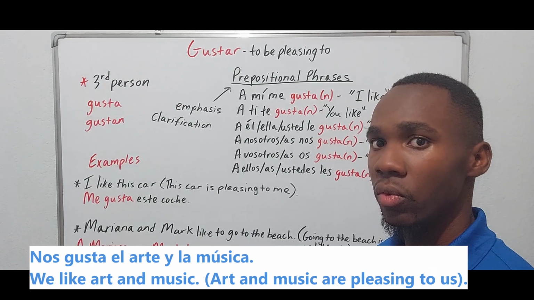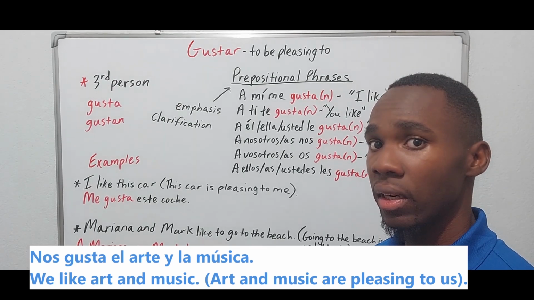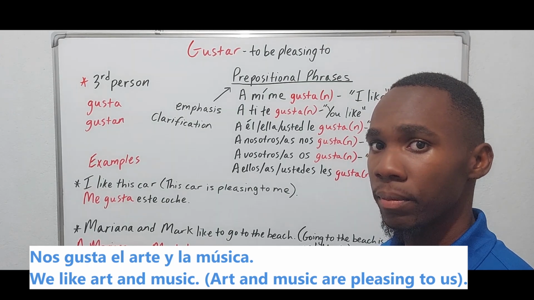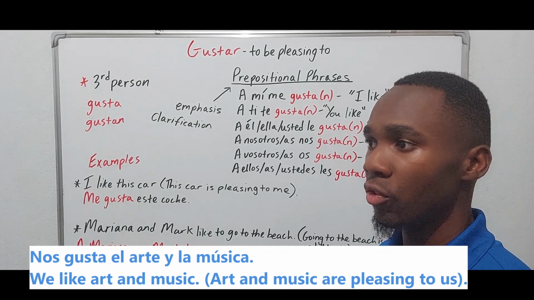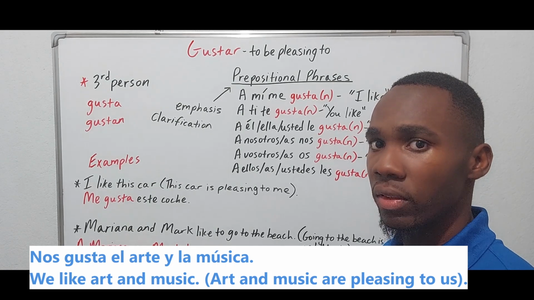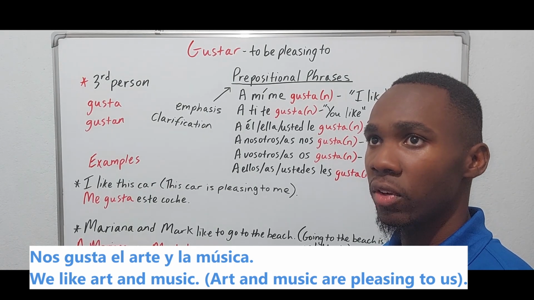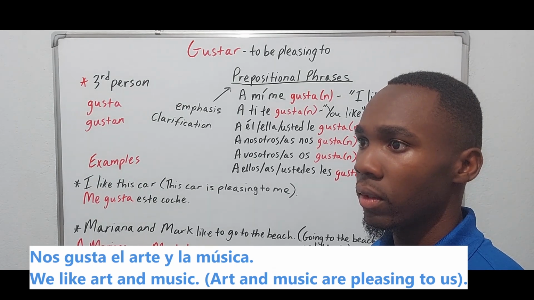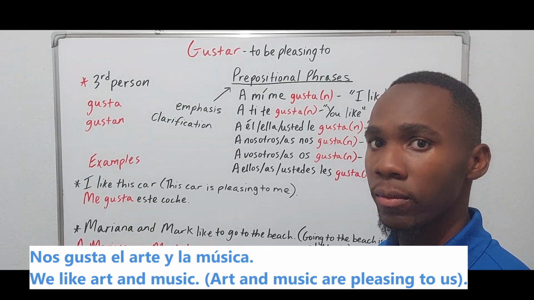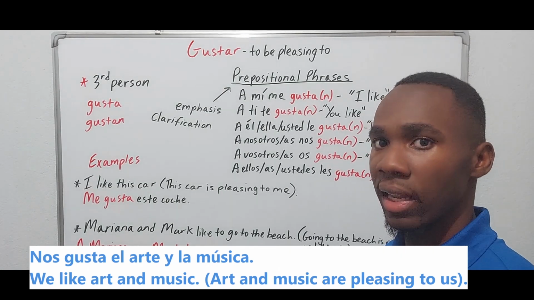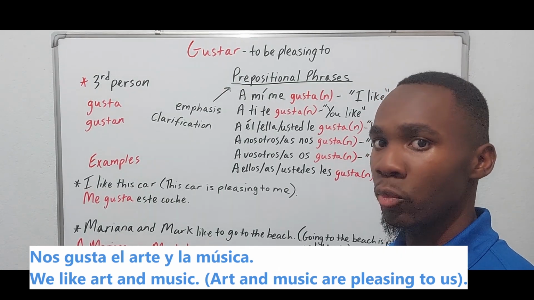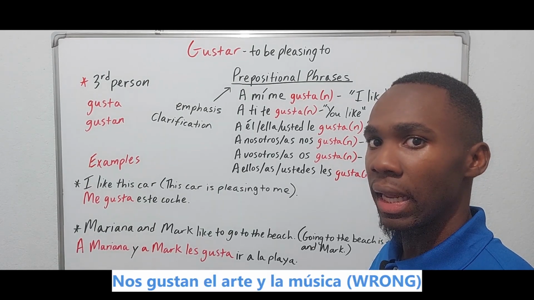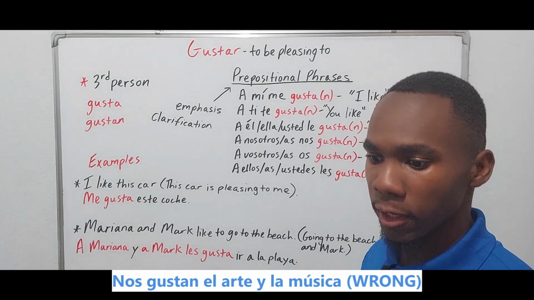So we can actually use the singular form even though they are two things, because the Royal Spanish Academy says that once the two items are uncountable, the singular form will be used, right? So, nos gusta el arte y la música. It wouldn't be nos gustan el arte y la música, right?